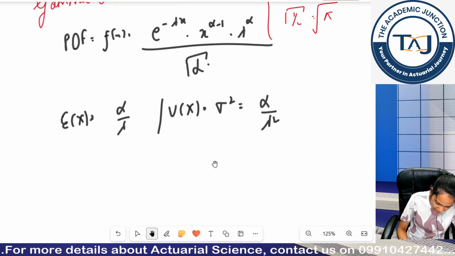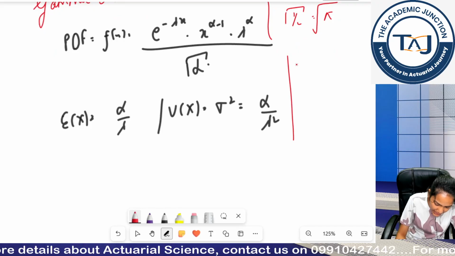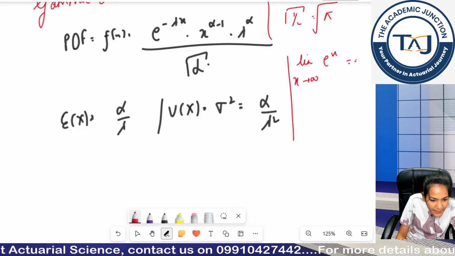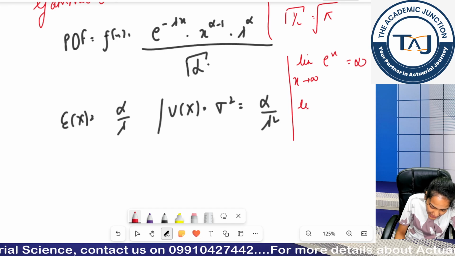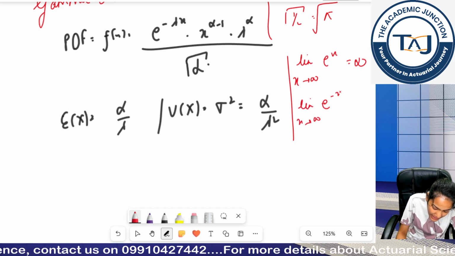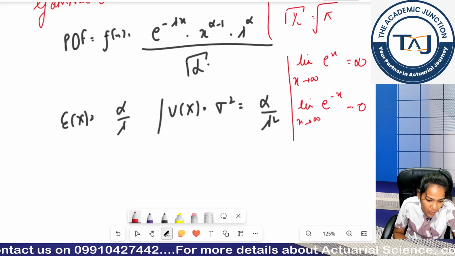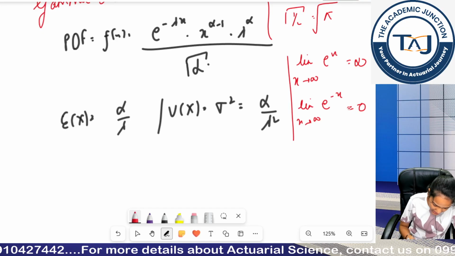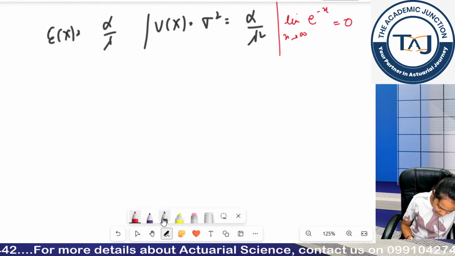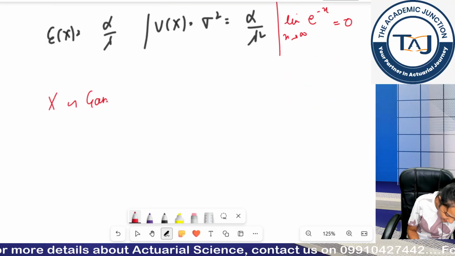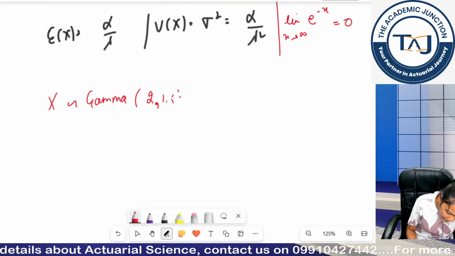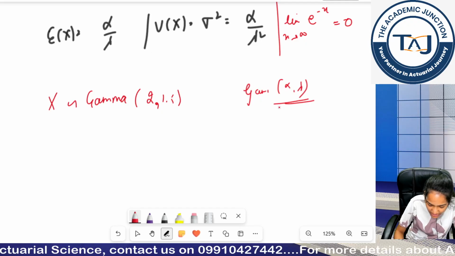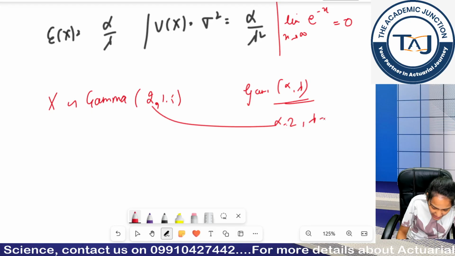Now 2 more things you have to keep in mind: whenever I tend my x to infinity, e to the power x becomes infinity, and whenever I tend my x to infinity, e raised to the power minus x becomes 0. So this is something you need to keep in mind. Now write down a question. Your x follows gamma(2, 1.5). I told you I write gamma(alpha, lambda); the order cannot change. So my alpha here becomes 2 and my lambda becomes 1.5.